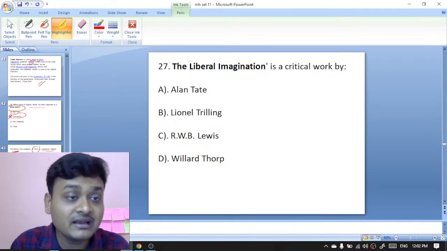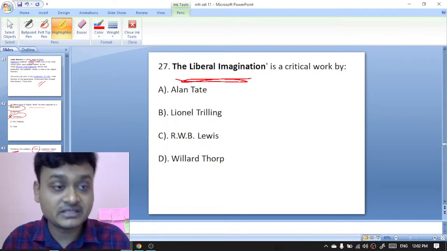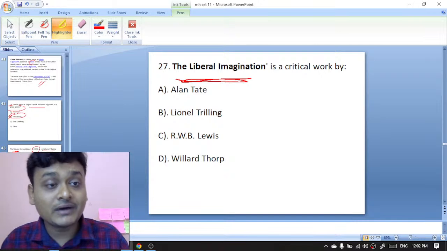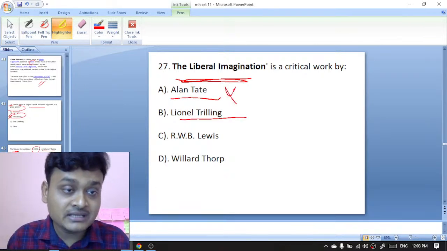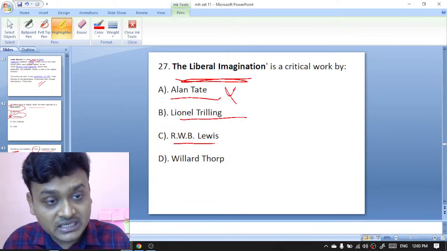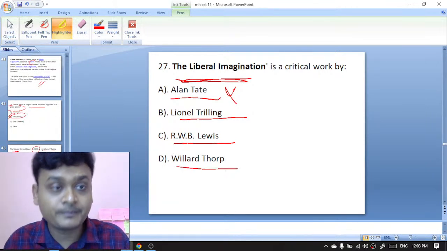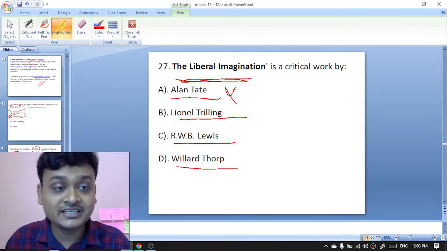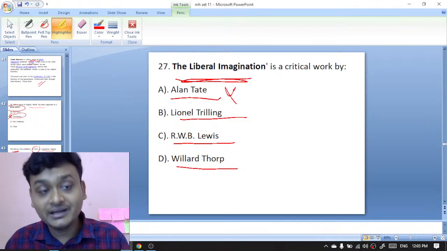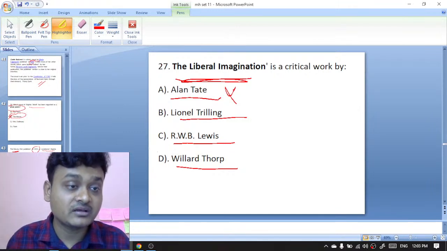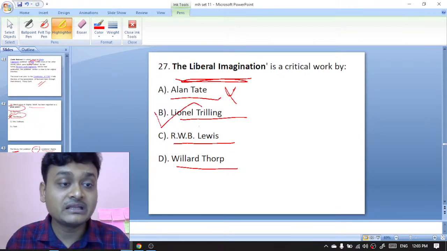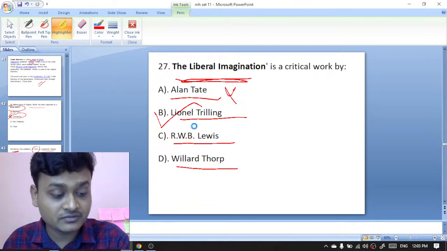Next question. The Liberal Imagination, an important work, is a critical work by Alan Tate, Lionel Trilling, R.W.B. Lewis, or Willard Thorp. So The Liberal Imagination is a critical work, and this critical work was written by Lionel Trilling. So B is the right option over here.